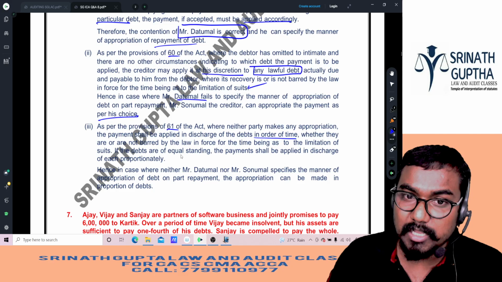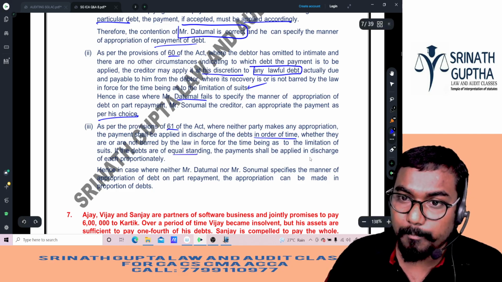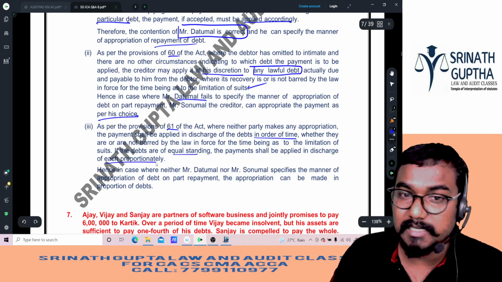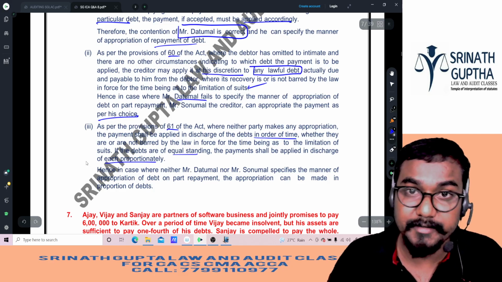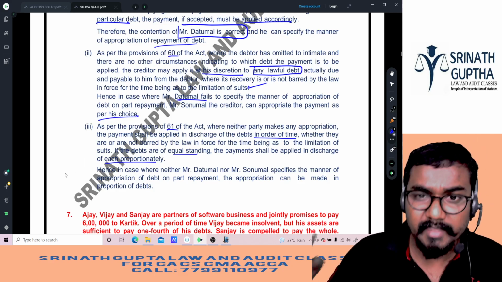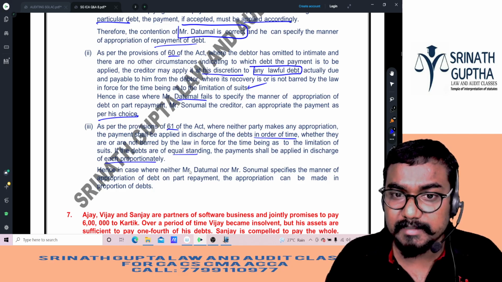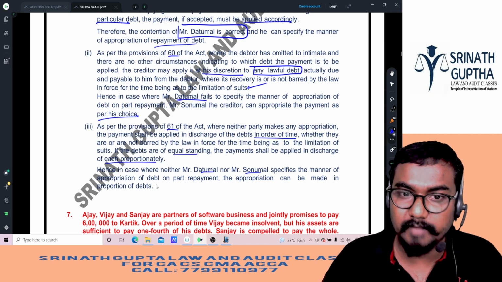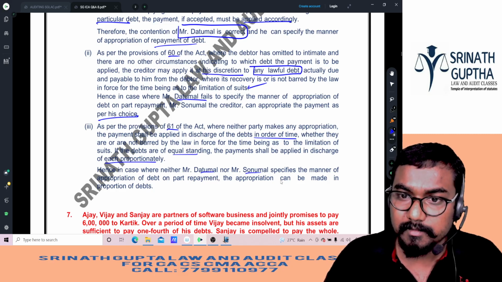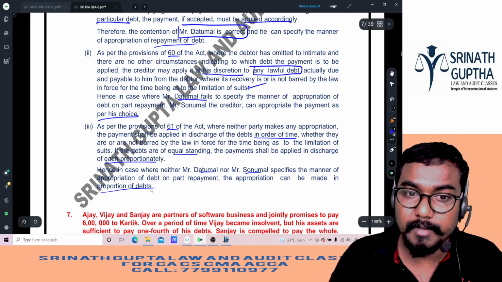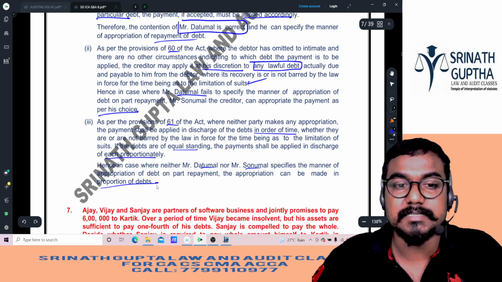If the debts are of equal standing, the payment shall be applied to discharge each debt proportionately, pro rata basis. I have dictated all these points in the regular classes. Hence, where neither Dattumal nor Sonumal specifies the manner of appropriation on part payment, the appropriation can be made in proportion to the debts.